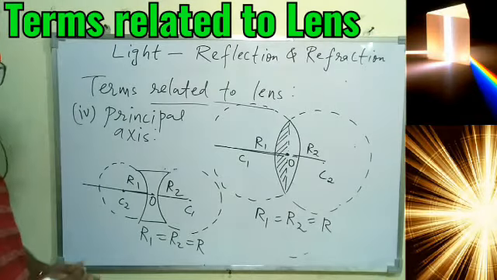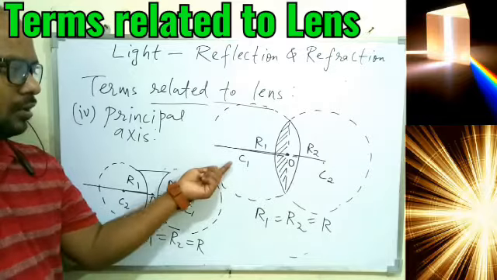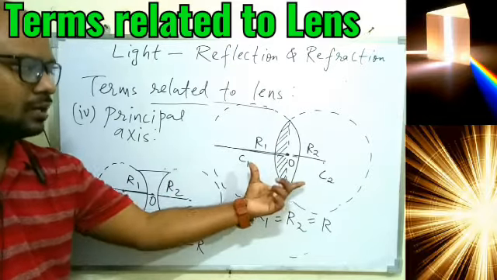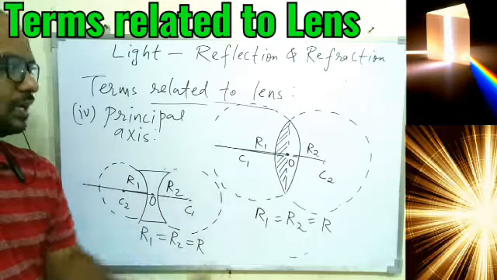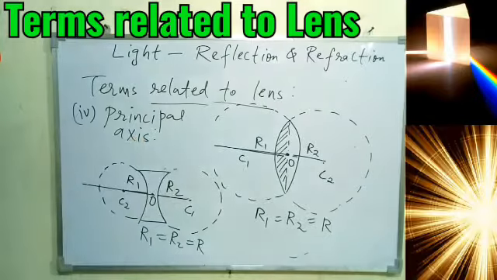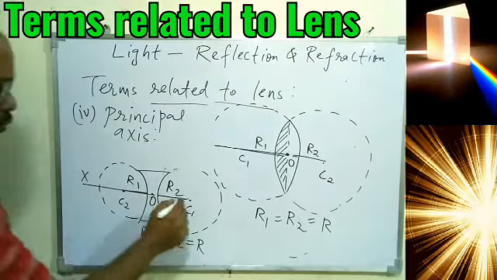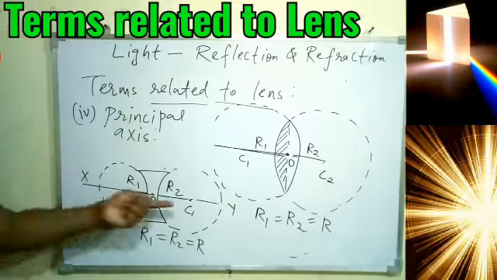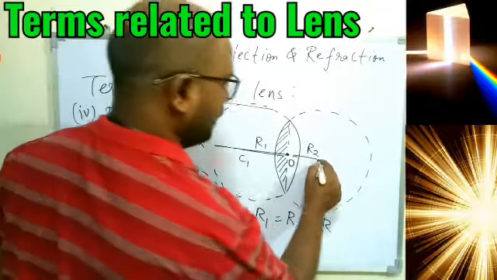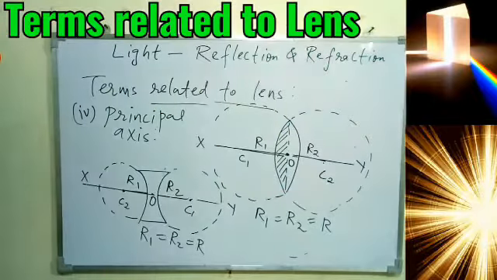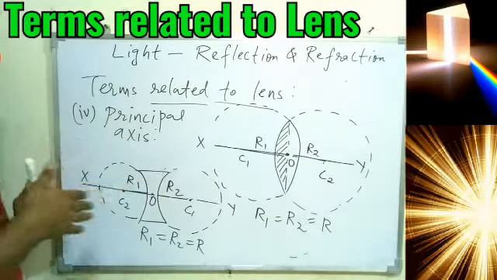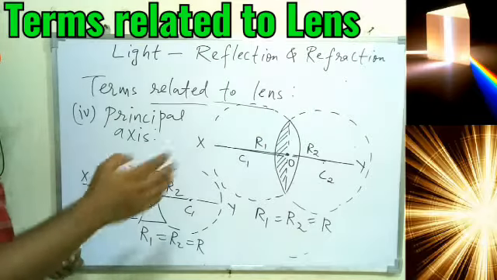So in the same way we can say that the line joining the centers of curvature and the optical center of the lens is called principal axis, that you can see here. X2, Y is the principal axis. Again this is a line, so it will not have any end points, it is just a line we have to imagine.